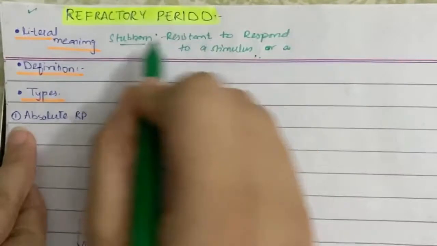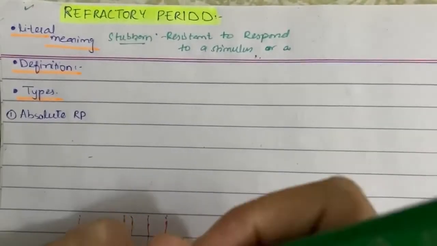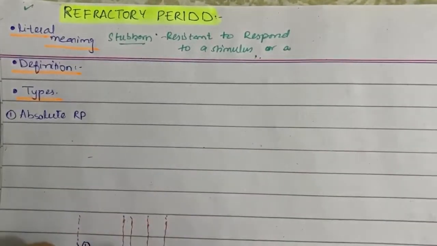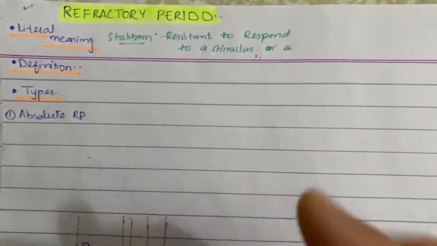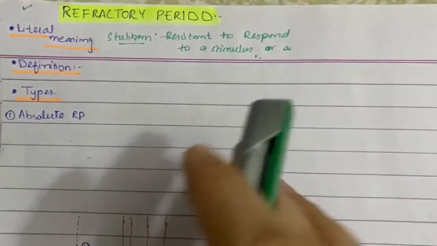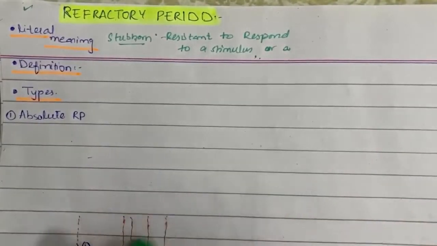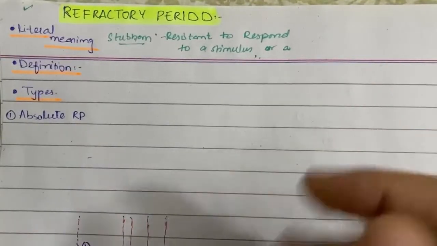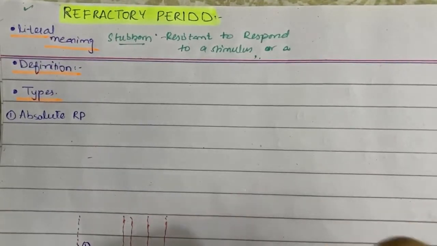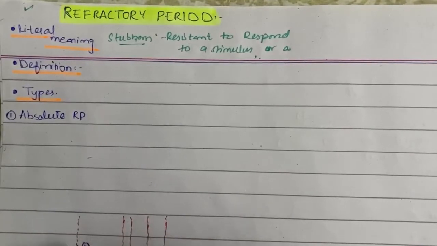So what does this mean? Here is a mnemonic to memorize it and all its types. Let's suppose there is a person. We are just asking him to please go there, go there, go there. We're constantly stimulating him, increasing the stimulation, also increasing the force to compel him, but he is not being compelled. He is not responding to us at any cost. So this is basically what the word refractory means.